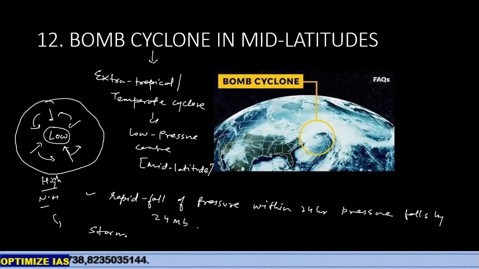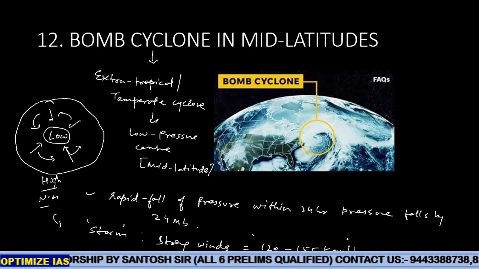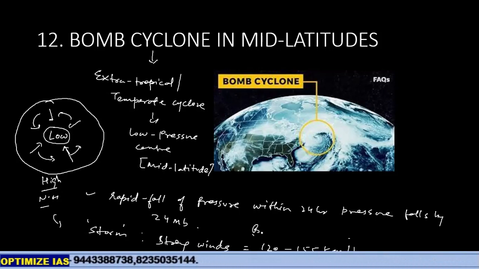The winds become very, very strong, with speeds of around 120 to 155 kilometers per hour.